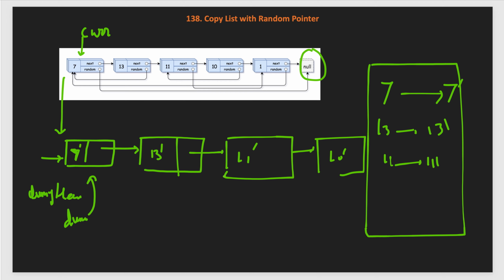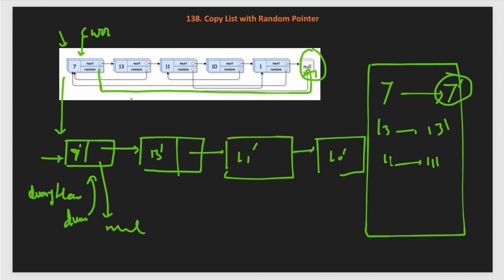Now in the second pass, we start the current pointer from the head again and check where the random pointer of the current node is pointing, using current dot random. For this node it is null, so random of this 7 dash will be the value from the map's get on null, which points to null.